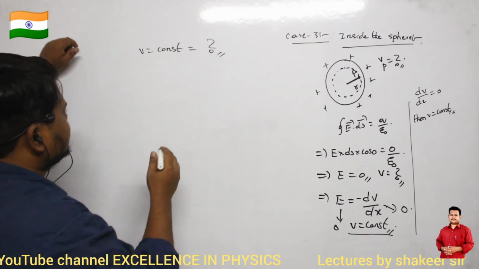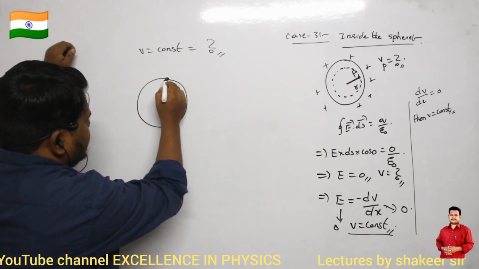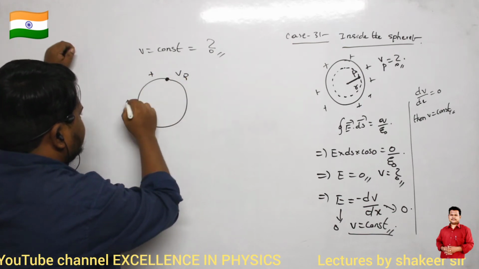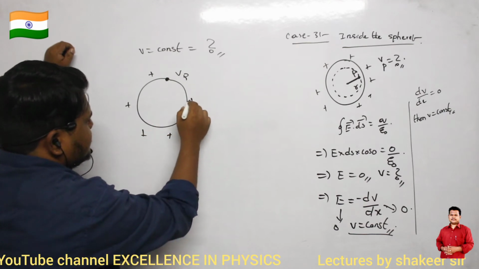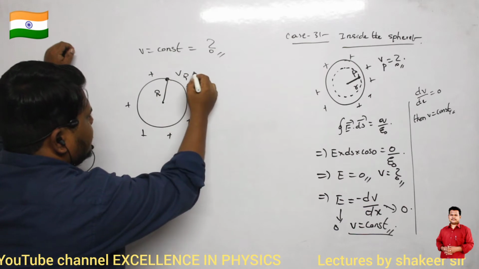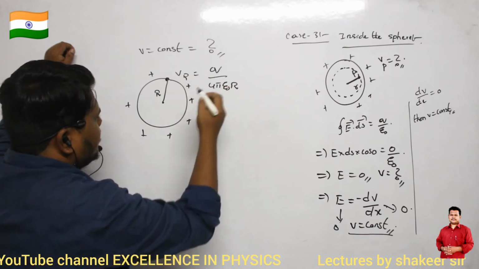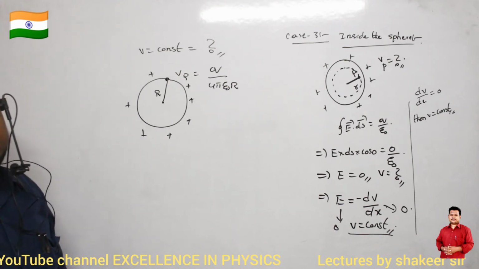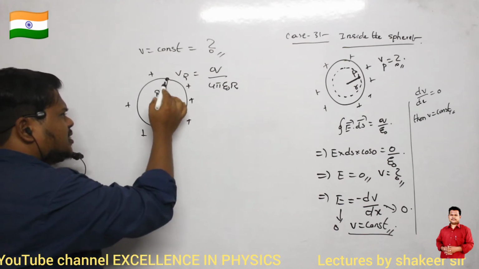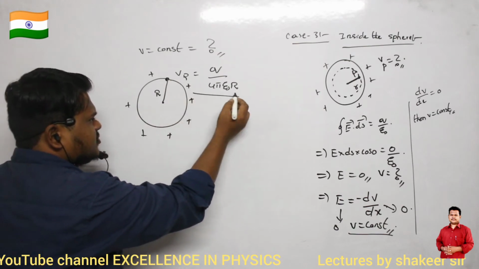On the surface of a sphere or shell whose radius is capital R, the potential is V_P equals Q divided by 4 pi epsilon naught into R. This is the value of the potential. So inside the volume of this sphere or shell also, the potential remains constant.